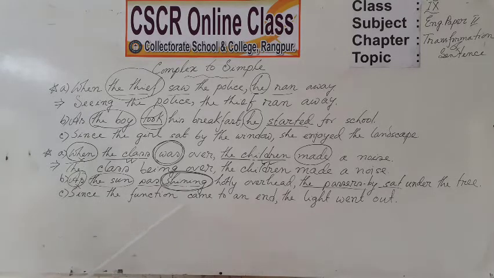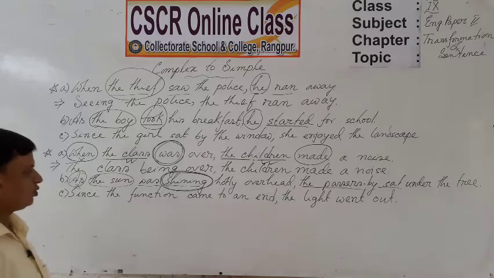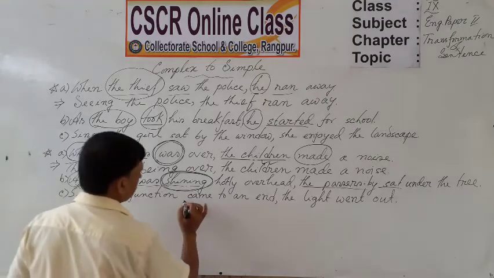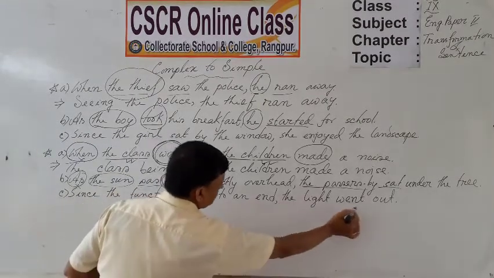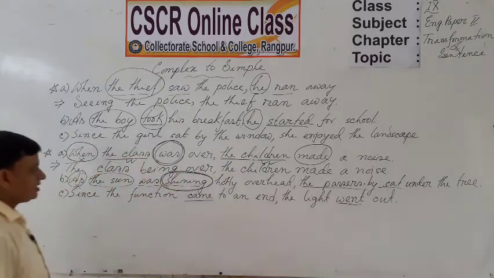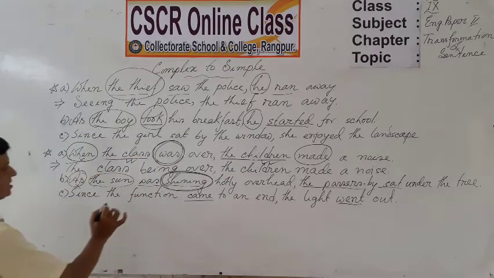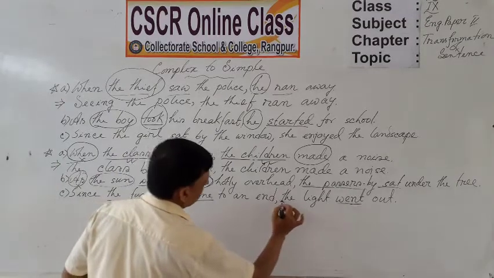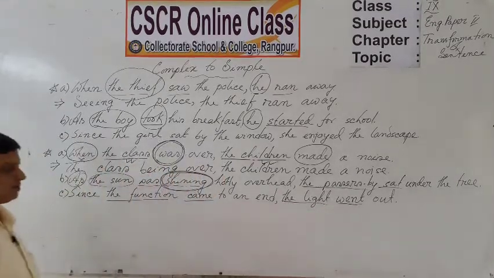Since the function came to an end, the light went out. Yes, the two finite verbs, came and went, are held one after another, but the subjects, the function and the light, are of different persons.